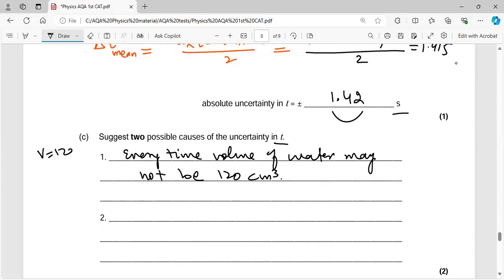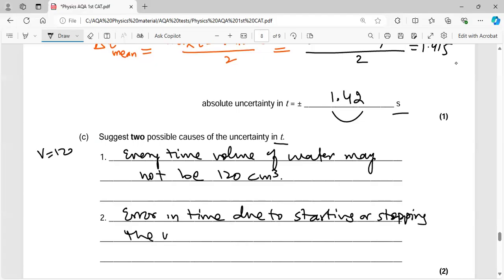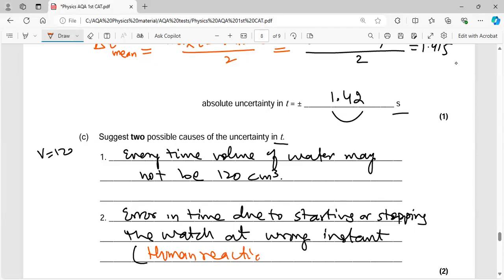And secondly, error in time due to starting or stopping the watch at the wrong instant. The human reaction error. We say this can be human reaction error. Human reaction error, right?